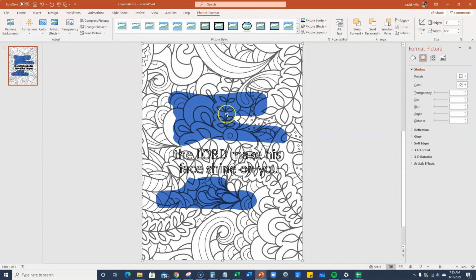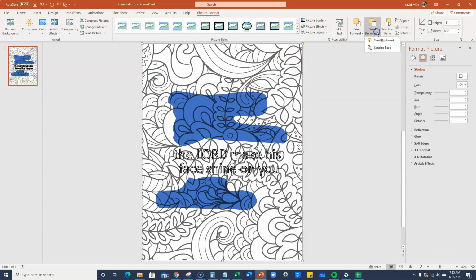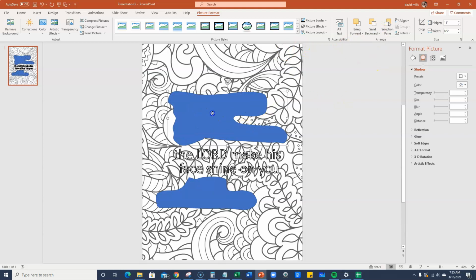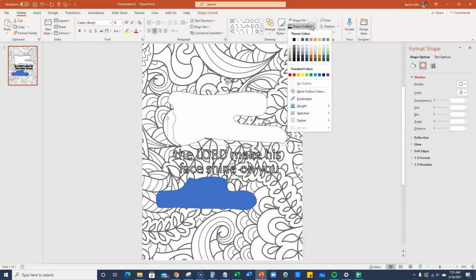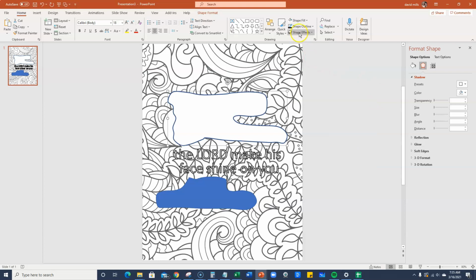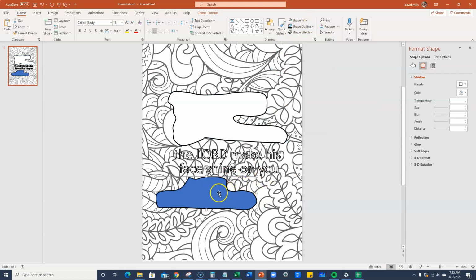Now we need to go back to the shape right here. So I'm going to take the picture and we're going to send it to the back. I'm going to take this shape here, and we're going to do shape fill white. And we can adjust the sides of it as well, right? I'm going to go to shape outline weight, and we're going to make it like a 3-point, but we also need to make it black. I'm going to do the same thing here, black, and go down to weight and make it a 3. And then we need to do the shape fill white.